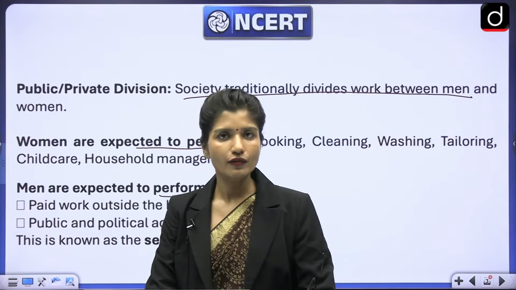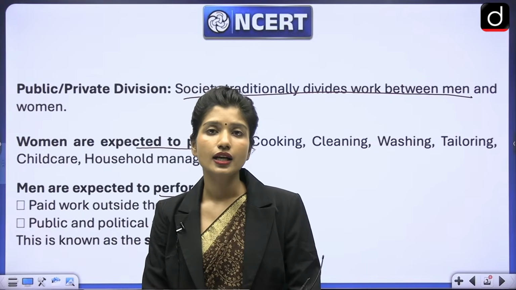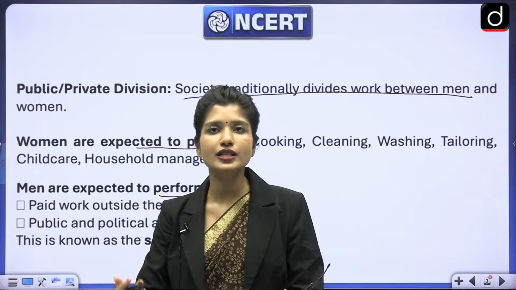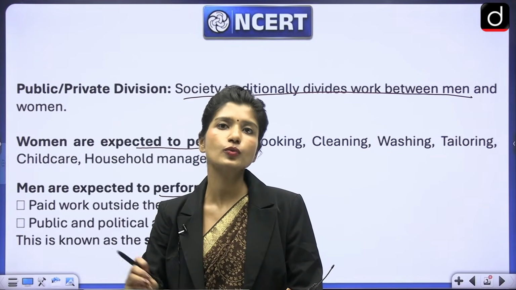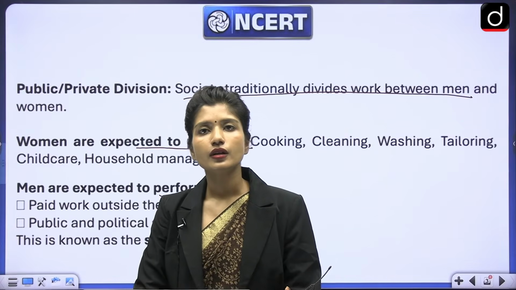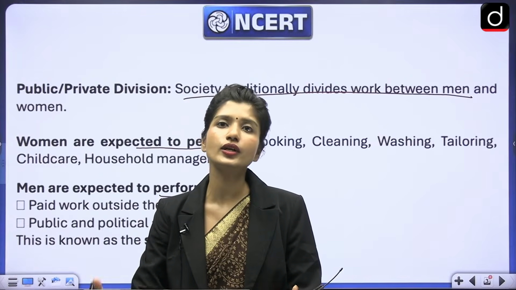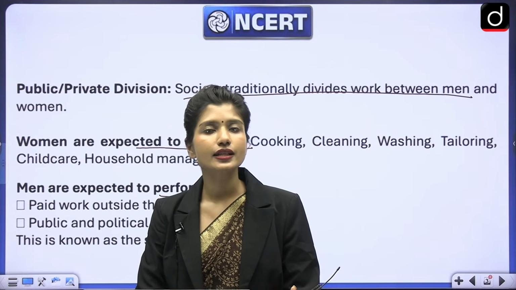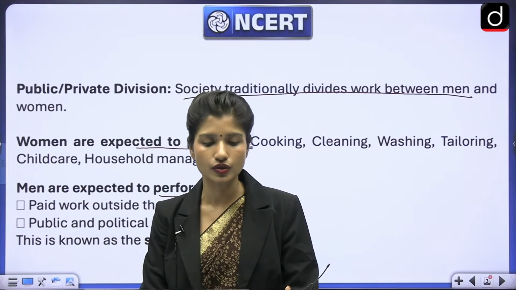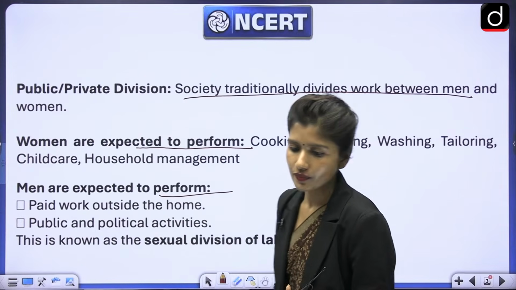But here is the point. The point is that we have divided the work. At least in the previous society, the work was clearly divided, but the value of the work was not equal, right? The value of men's work was given much more value than women's work. Although if you really look at it, both are spending equal time in working. In fact, women are spending much more time in taking care of everyone, but their work is not valued as much, and that creates division and that creates problems in society. That creates discrimination in society, right?